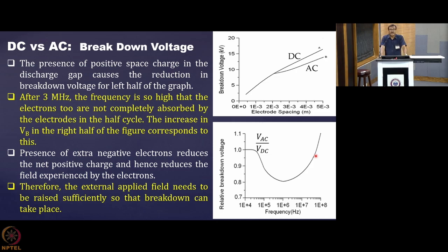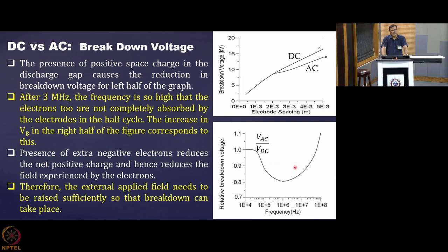But when the frequency is so high that electrons are also not getting collected, those residual ions which were staying inside the discharge and creating the electric field to assist the breakdown will now be neutralized, because electrons are also not getting cleared. So the electrons and ions cancel each other. The advantage of the additional electric field that the discharge was getting earlier will not be available anymore.